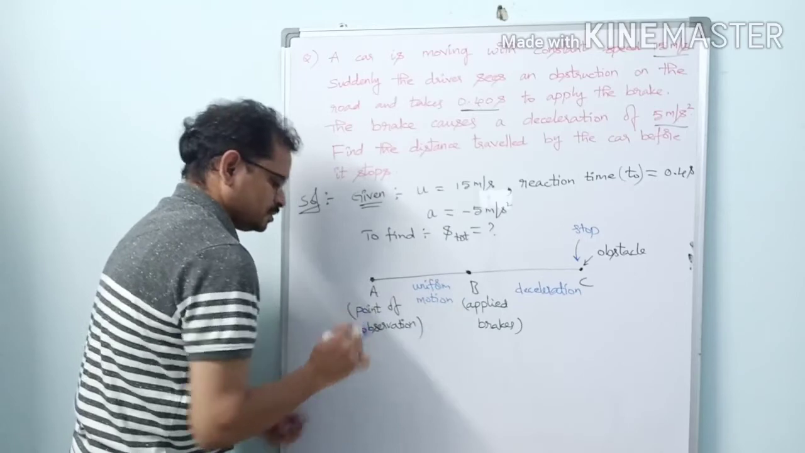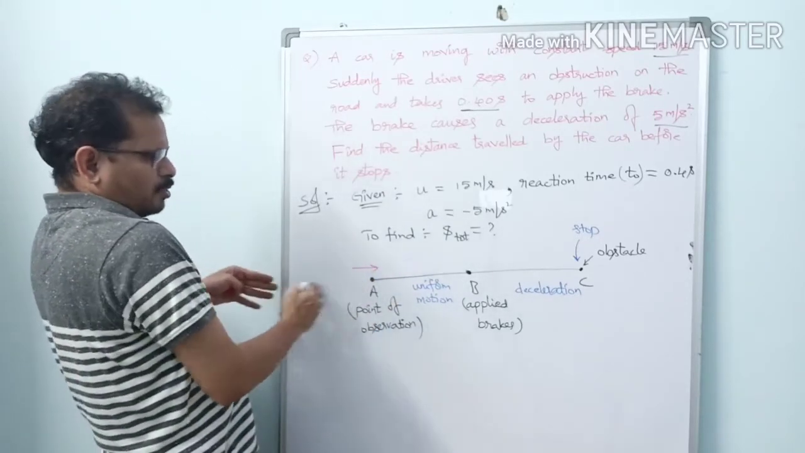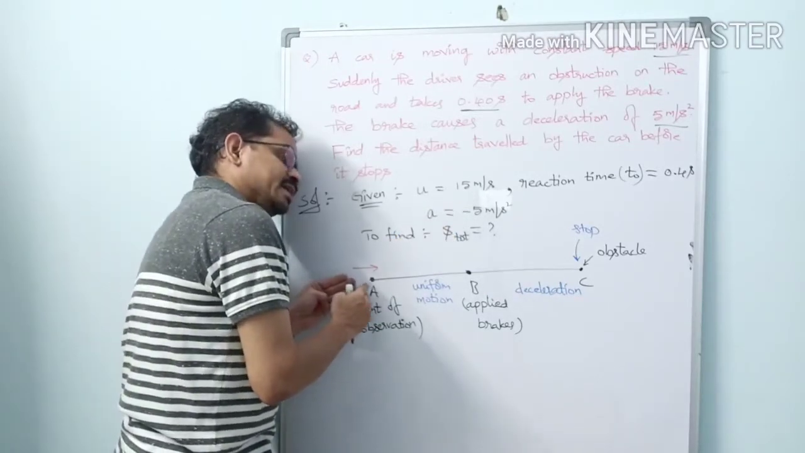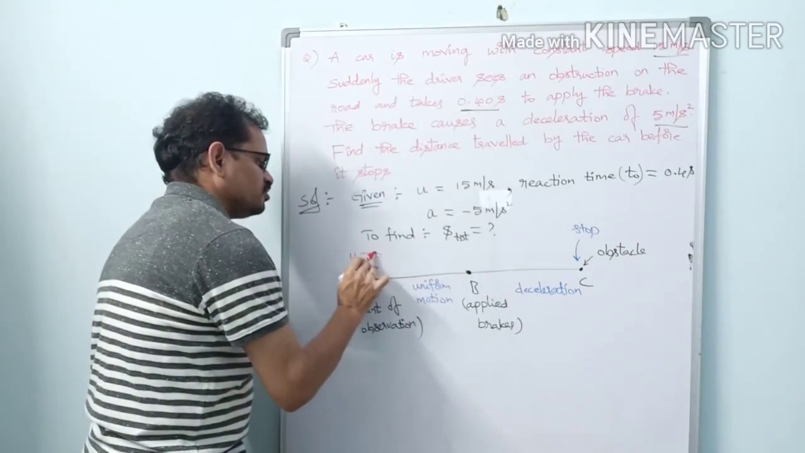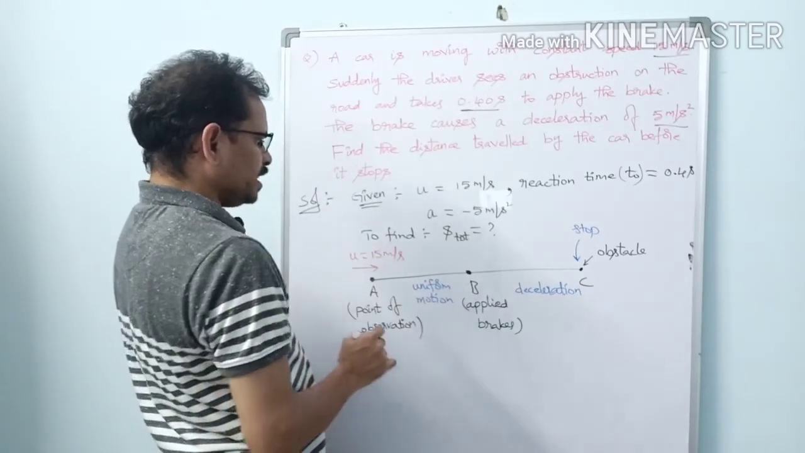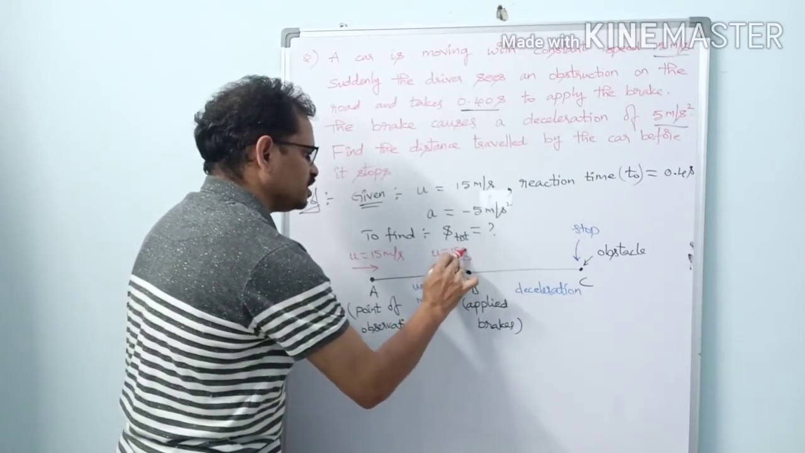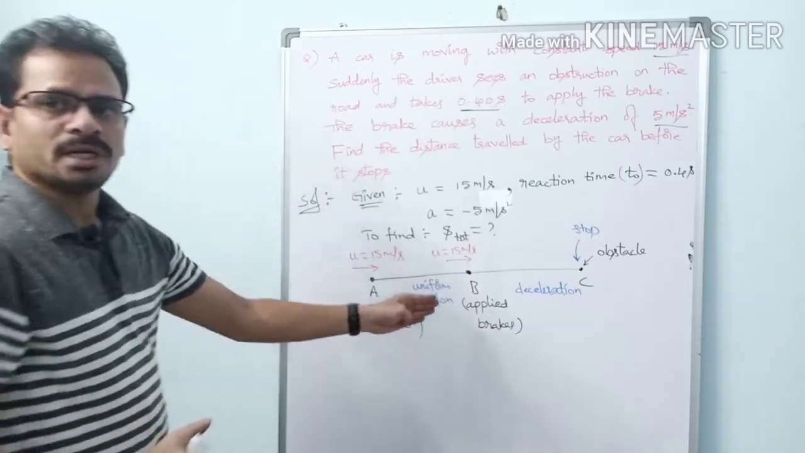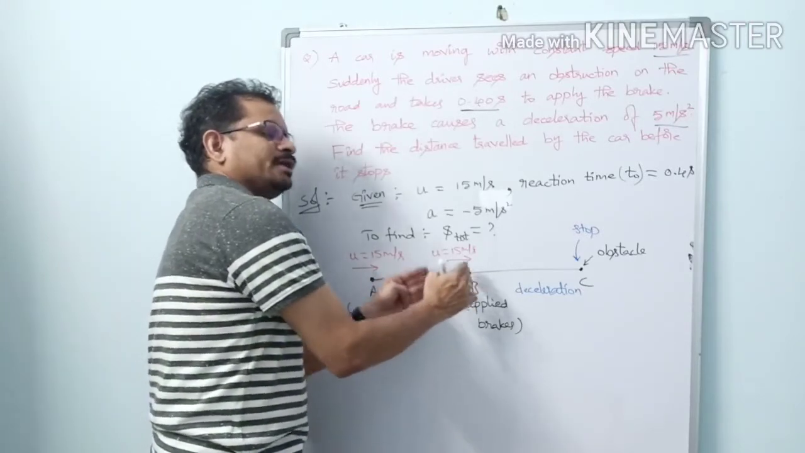So let us take the values here. What are the values here? Beyond this point A, the car is moving with velocity 15 meters per second. So when he observes the obstacle at this point, velocity u equals 15 meters per second only. And at point B, what is the velocity? Here also u equals 15 meters per second, because till he reaches point B, he could not apply brakes. So from A to B, it moves with the same 15 meters per second speed till it reaches point B.